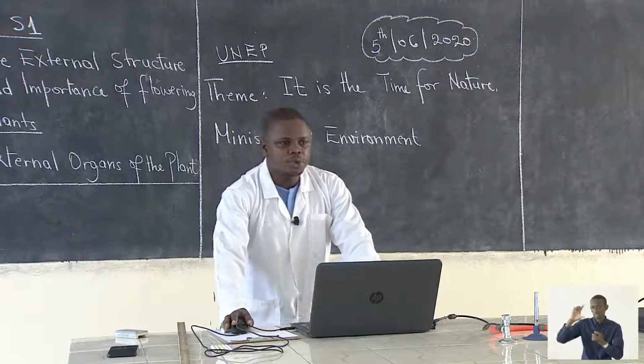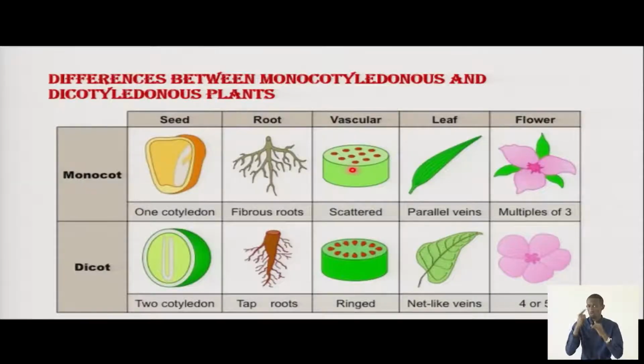So when it comes to a monocot plant, as you can see, they are scattered inside there. These you see are scattered. Vascular bundles are scattered, while in dicots, they are ringed. Like you can see, this is like a ring. That means dicots have ringed vascular bundles, while monocots have scattered vascular bundles.